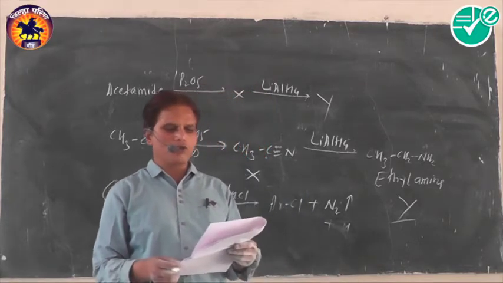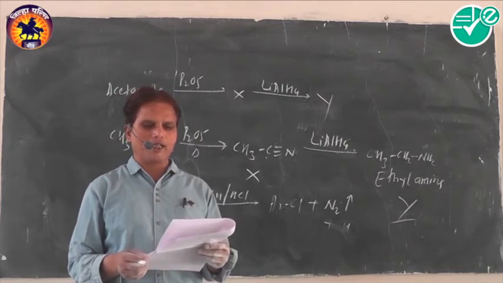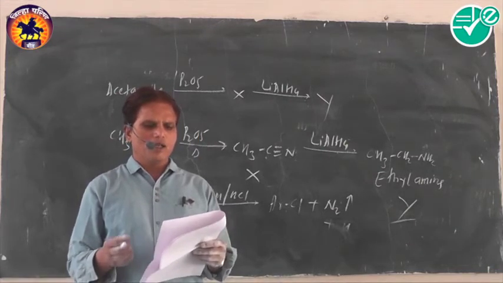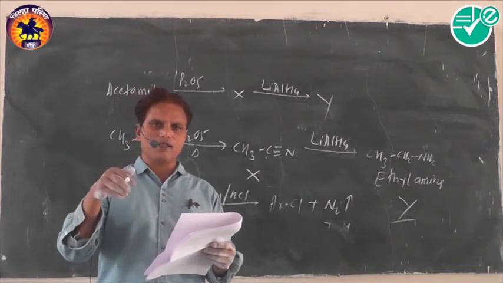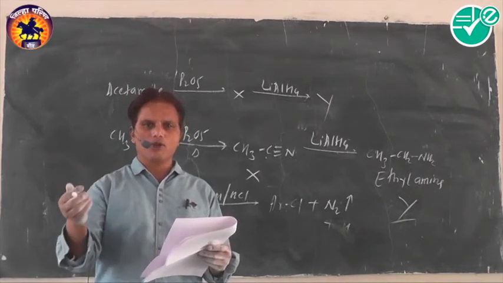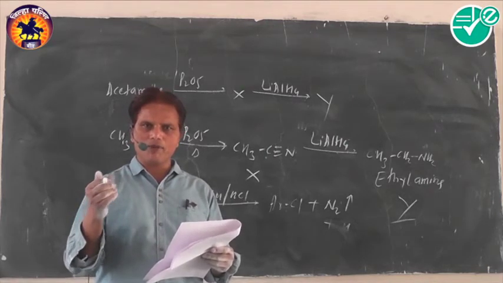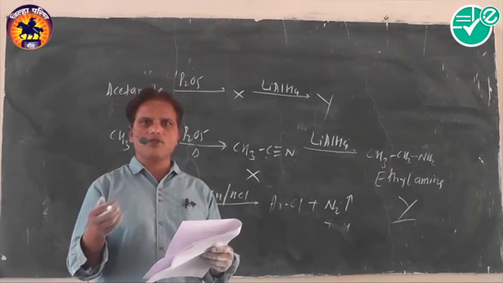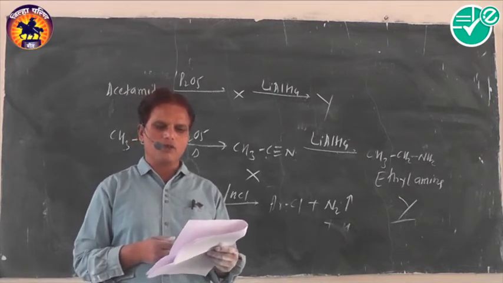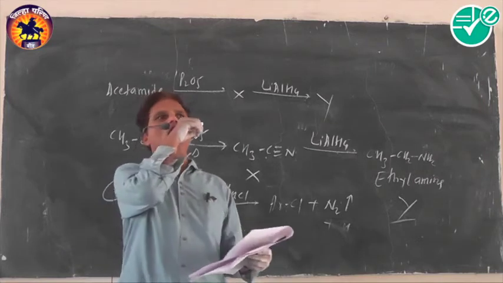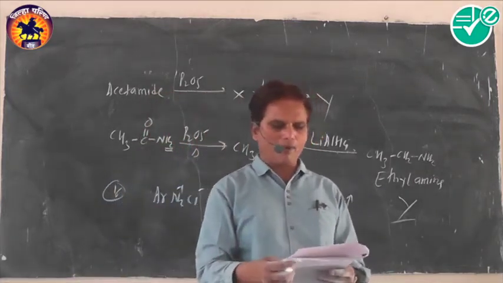Which reagent is suitable? Simple one. Benzene diazonium salts when treated with water form phenol, and alkyl diazonium salts when treated form alcohol. That's why this reagent is suitable to distinguish between aliphatic and aromatic amines.